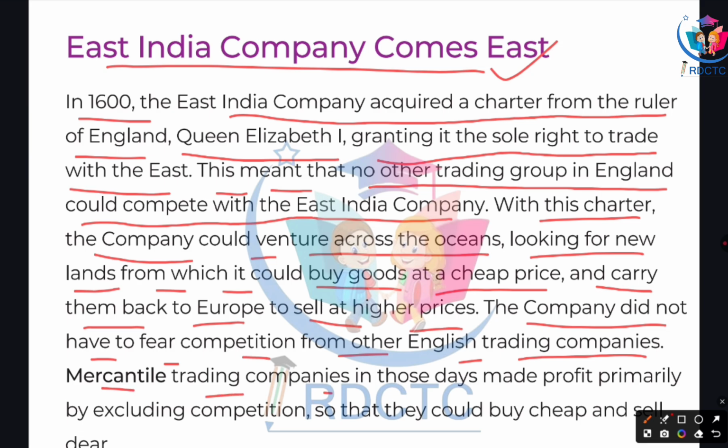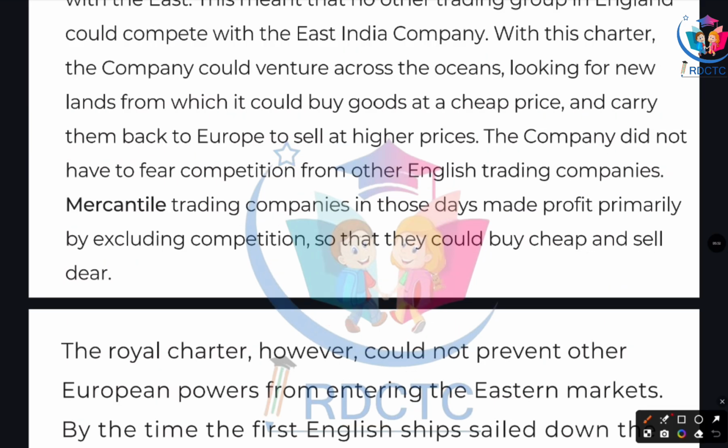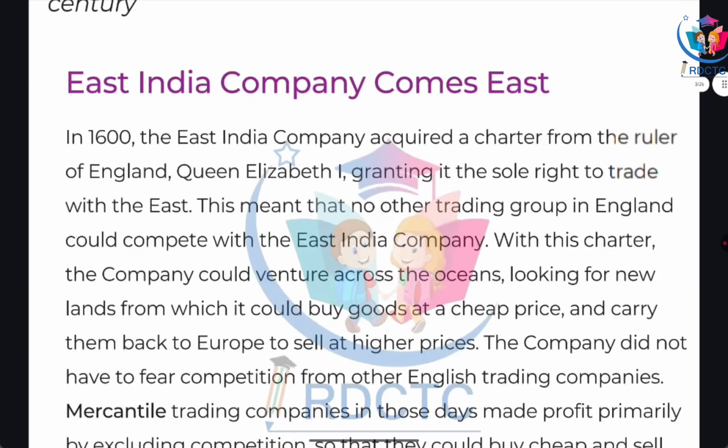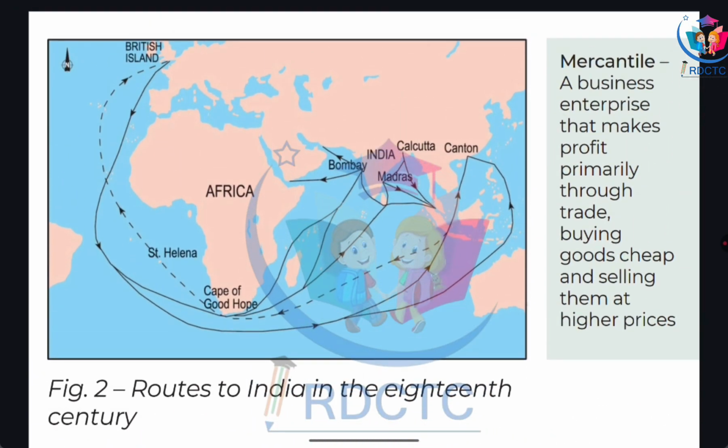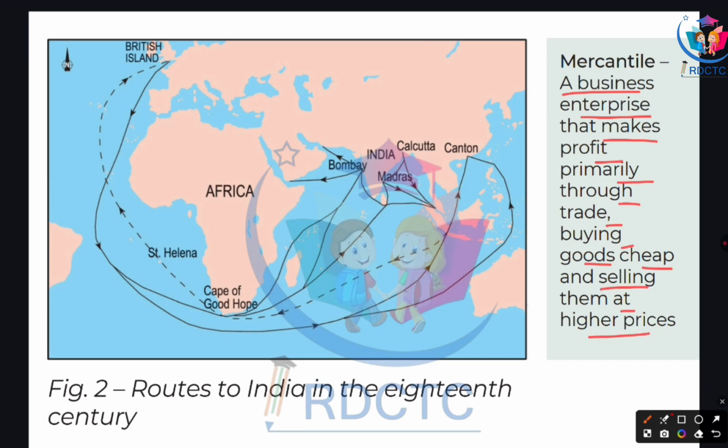Mercantile trading companies in those days made profit primarily by excluding competition so that they could buy cheap and sell dear. Okay, now here you can see the word mercantile. Now we'll know the meaning of mercantile. Mercantile means a business enterprise that makes profit primarily through trade, buying goods cheap and selling them at a higher price.